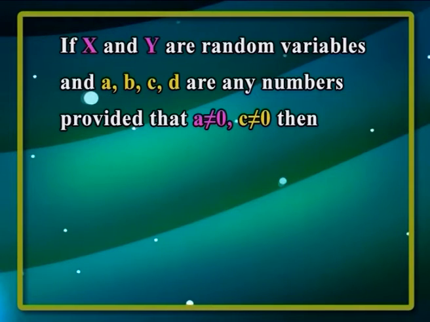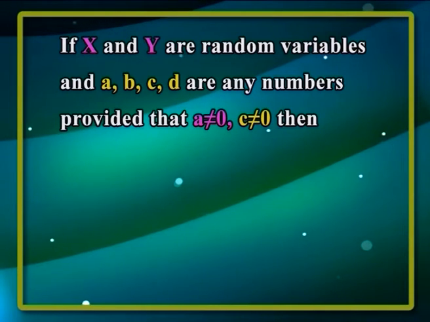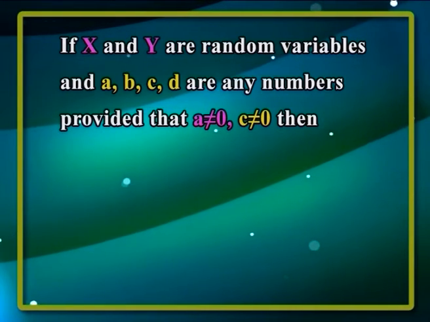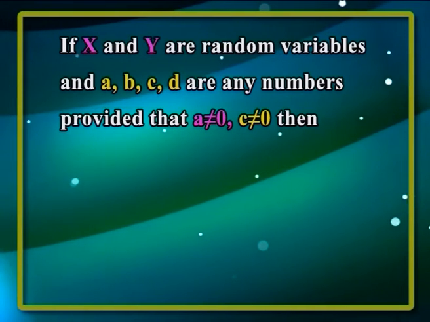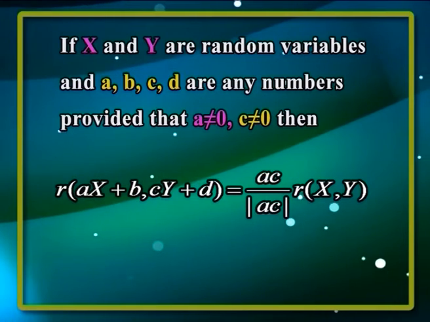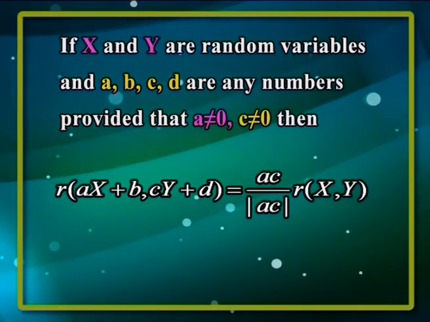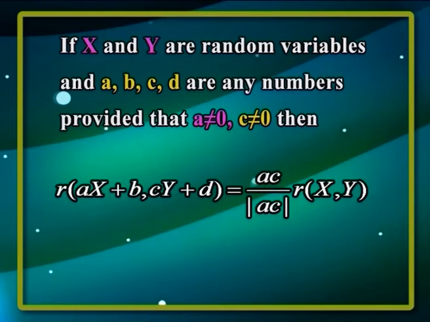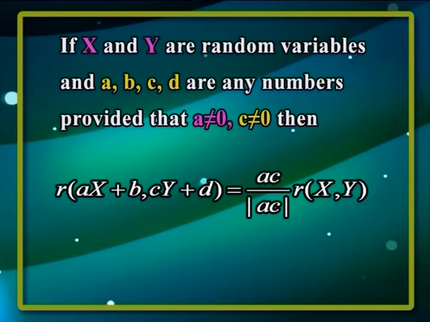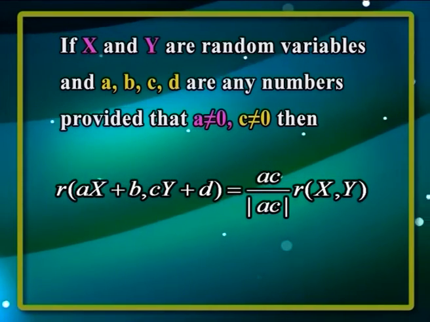If x and y are random variables and a, b, c, d are any numbers, provided that a is not equal to 0 and c is not equal to 0, then the coefficient of correlation between a into x plus b and c into y plus d is equal to a into c divided by mod a into c, into r of xy. These properties have been proved in the earlier modules.